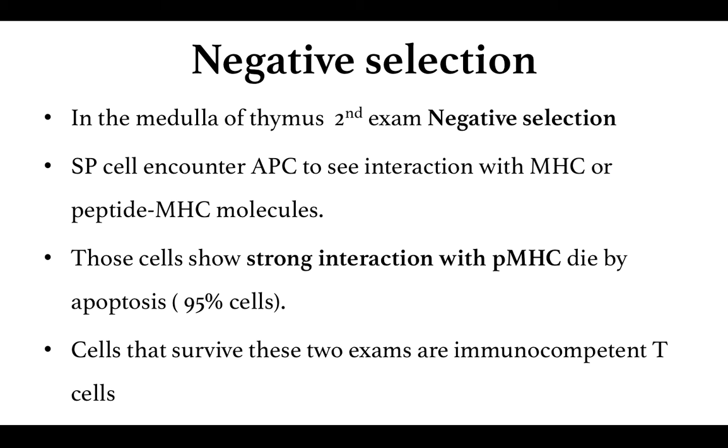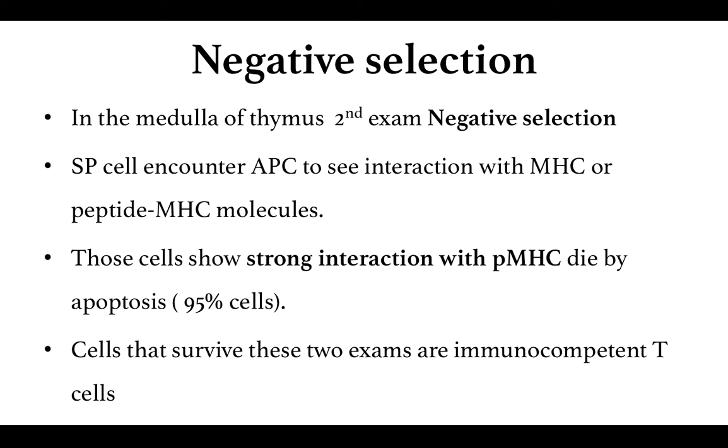So the positive selection test occurs in the region between the cortex and the medulla, where there is a thick network of stromal cells, epithelial cells, dendritic cells, and macrophages. If the cell passes this examination from the cortex, it enters into the medulla, and before it enters the medulla, it has to undergo the negative selection process also within the same marginal layer.